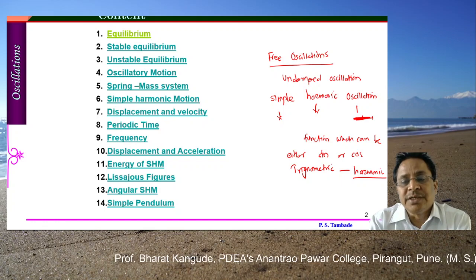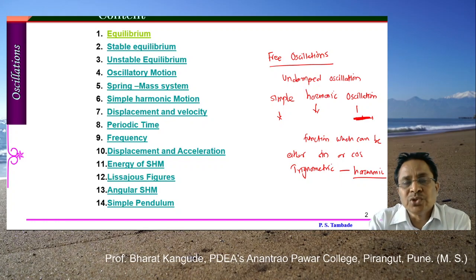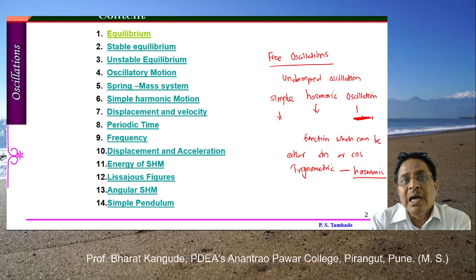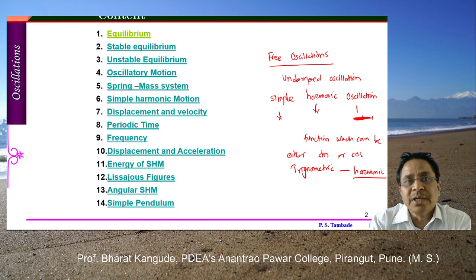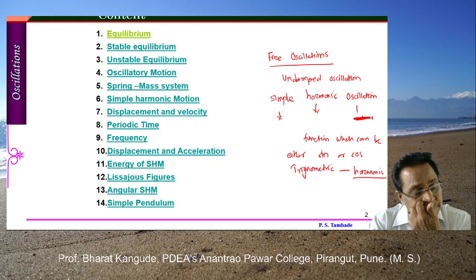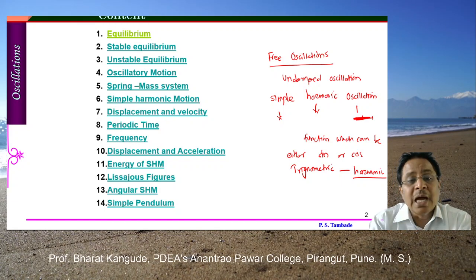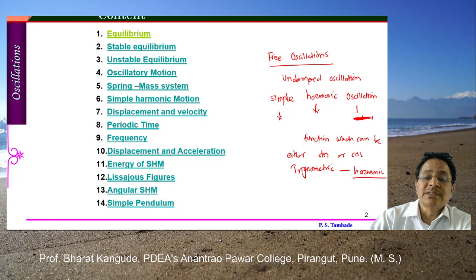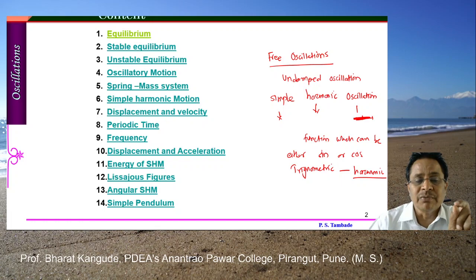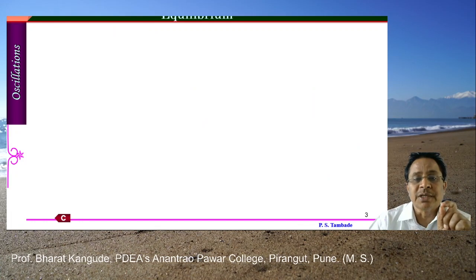It is oscillatory. Oscillatory means it's a periodic motion. It is going to and fro, coming back and again going ahead, like that. And harmonic means it is represented by functions in terms of sine and cos, which are called trigonometric functions. And that's why this entire motion is called simple harmonic motion. This is the description of this first case.